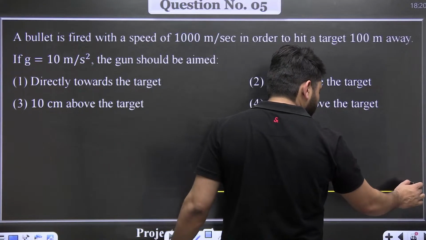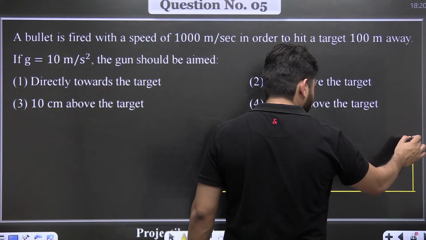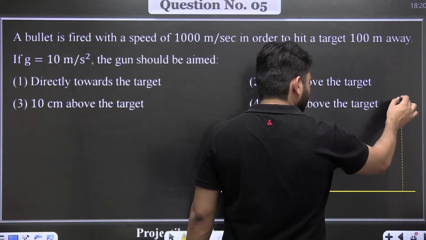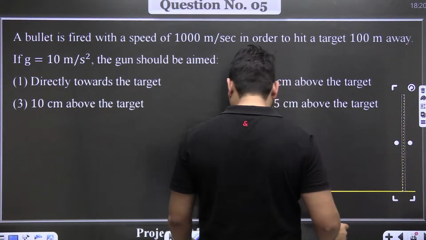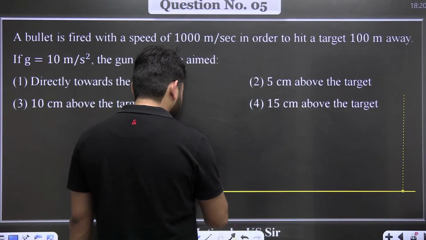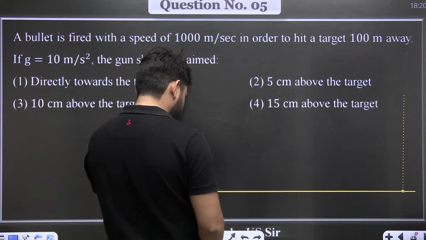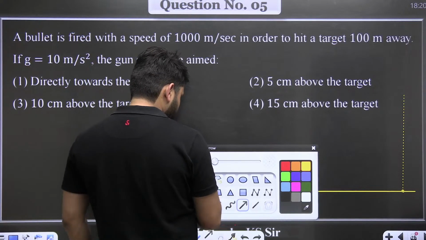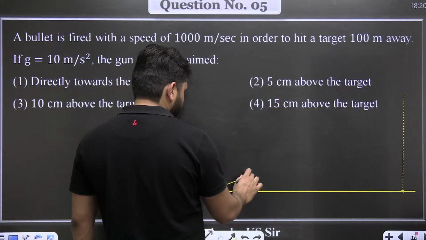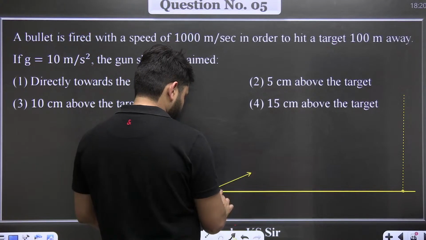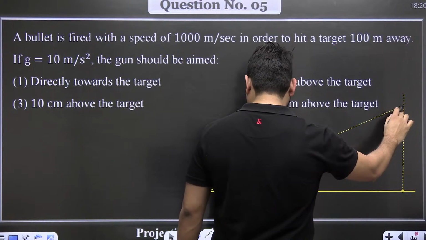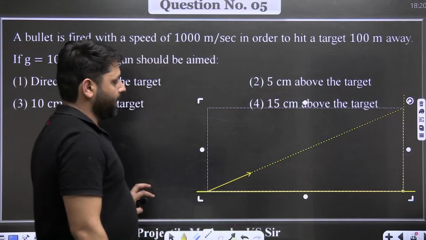So somebody is trying to hit a point here. So this point is to be hit by a bullet. So the gun will be aimed like this.